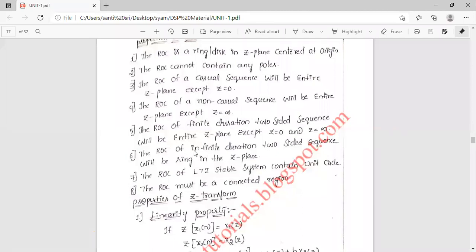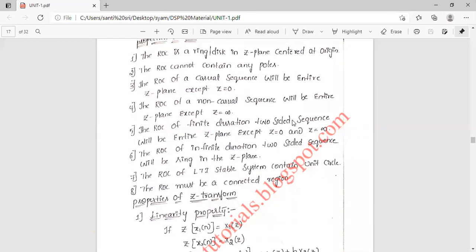Okay, next the ROC of an infinite duration two-sided sequence will be a ring in the Z plane. Seventh one is the ROC of a linear time invariant stable system contains the unit circle. To contain the unit circle, the ROC must be a connected region. So these are all the important properties of our ROC, region of convergence.